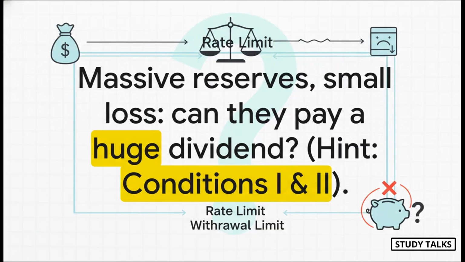And let's end with a final thought to really solidify this concept. Could a company with massive reserves, we're talking thousands of crores, but a small loss this year, legally pay out a huge dividend? Think about it. The rules, especially the rate limit based on past performance and the 10% withdrawal limit, act as a brake. They prevent a company from recklessly draining its savings in a single bad year. And understanding that check and balance is the key to mastering this chapter.